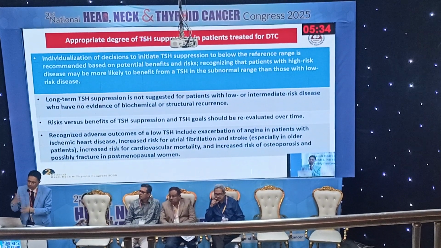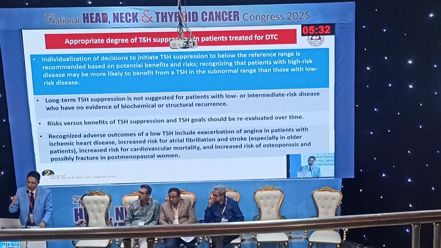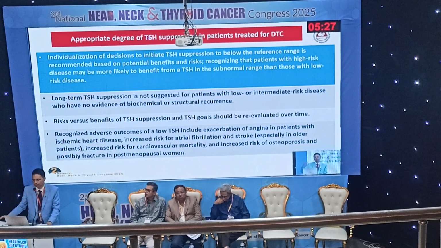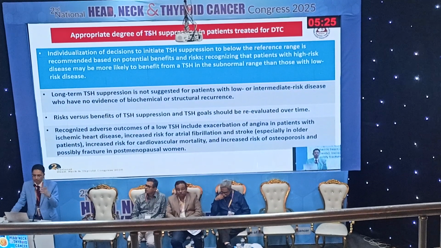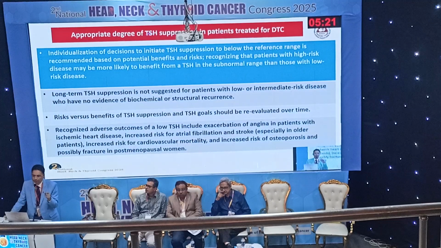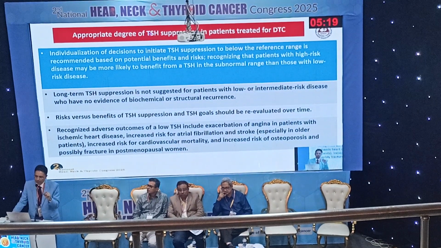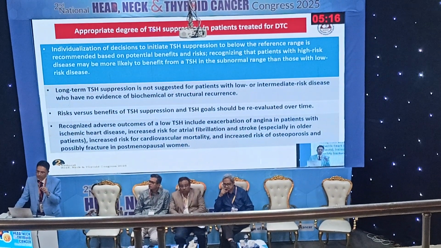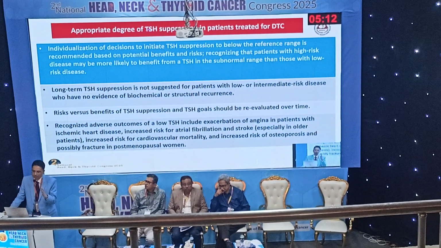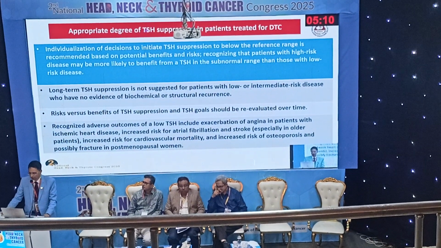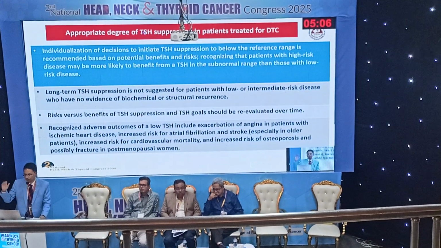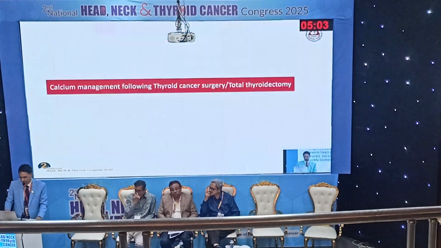But you should assess whether we will get more benefit by TSH suppression or by keeping the TSH in the normal range. Consider the age of the patient, chances of osteoporosis, chances of atrial fibrillation; you should clinically judge whether you should keep your TSH suppressed. So this is an individualized decision to be made on an individual basis depending upon the risk factors of the patient. What is the target level of TSH for the specific patient? Routine TSH suppression you should get out of.